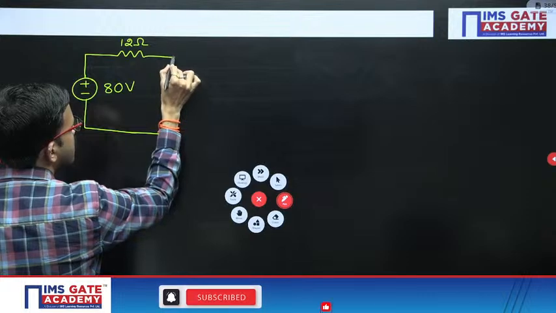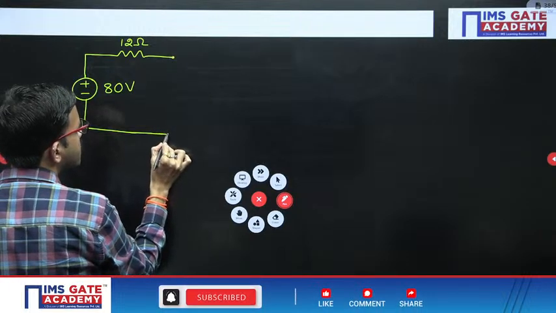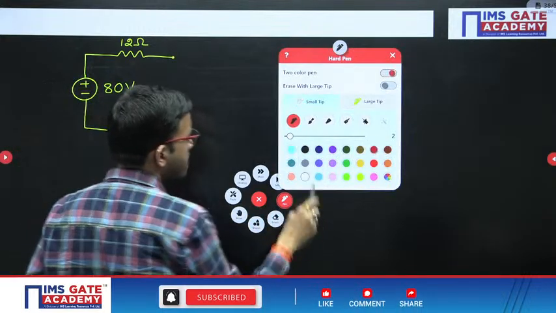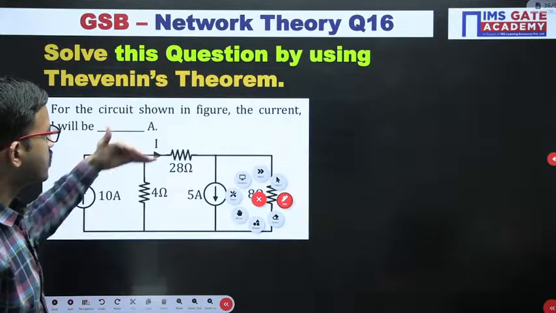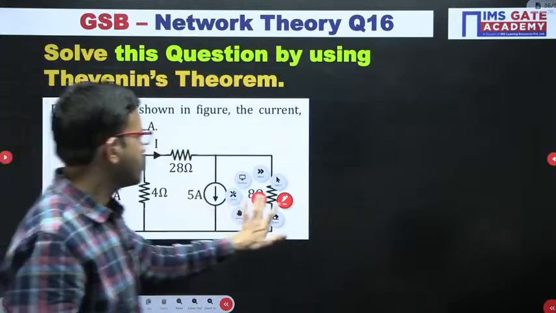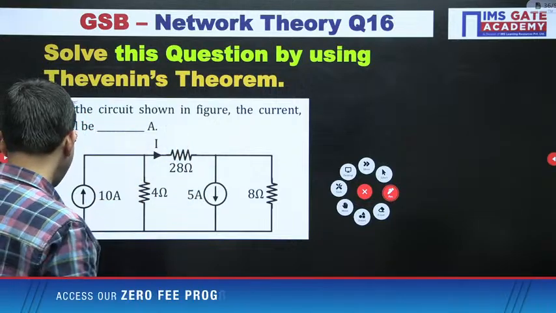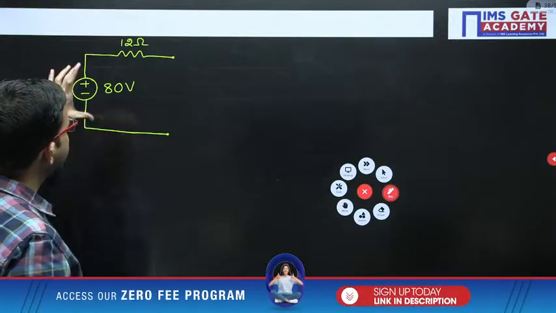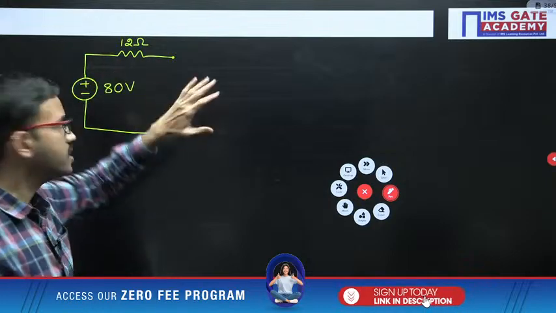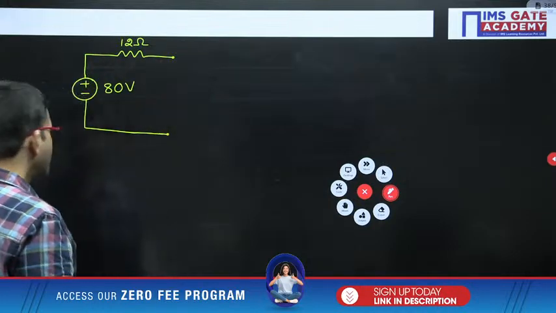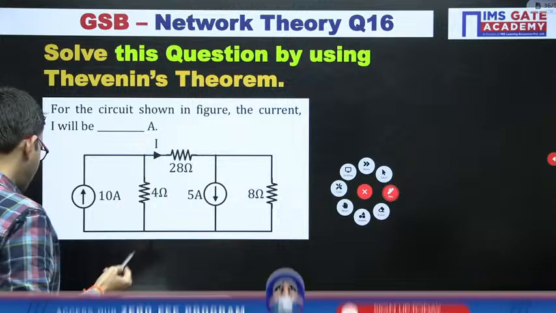Now here we can connect the load resistor. Here the load resistor is 28 ohm. After you have removed the 28 ohm, the simplified circuit we got is your 80 volt in series with 12 ohm. That is the Thevenin equivalent circuit. Now you can keep this load resistor, that is 28 ohm.